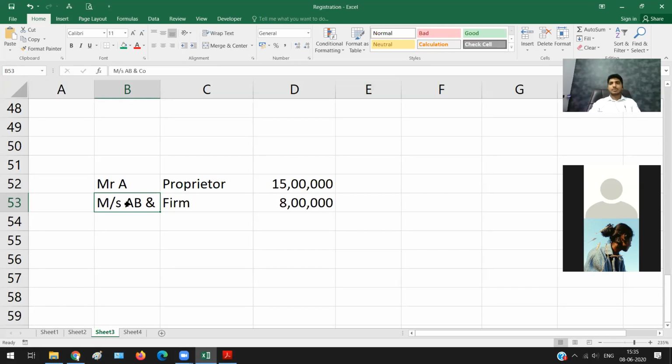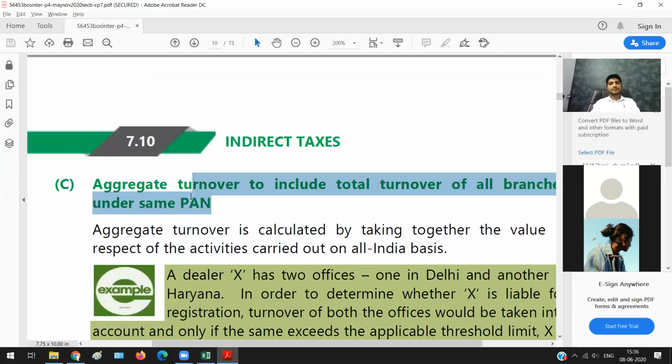Okay. So I hope that you got the question. Here it is a different PAN, and for the firm it is a different PAN. Hence I cannot total it. But let us say I have one branch in Karnataka, total is 15 lakh rupees. One in Delhi, there again is 10 lakh rupees. Now if you ask what is my aggregate turnover, it becomes 25 lakh rupees. So that is one understanding that we need to have. Now let us go for the next point.